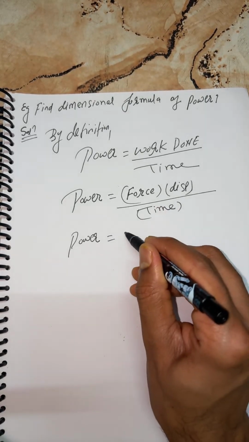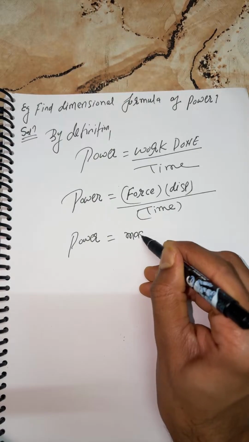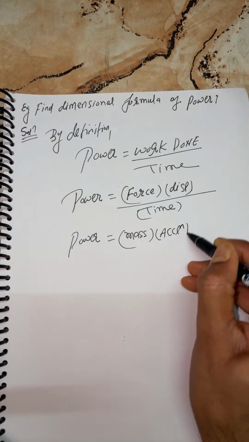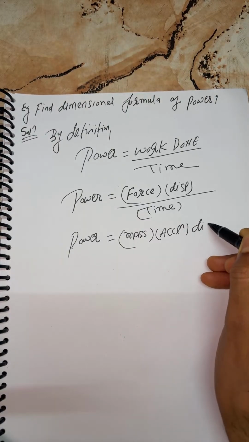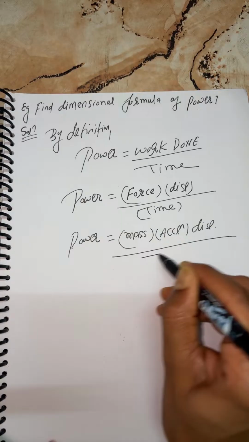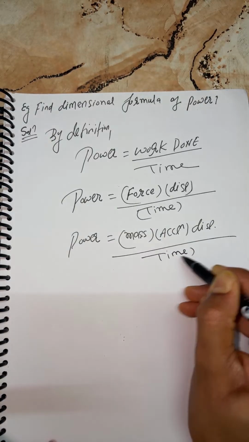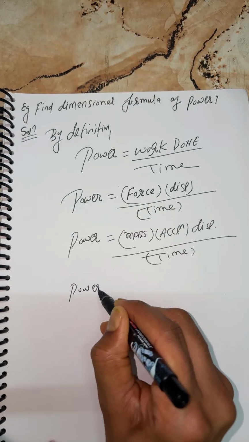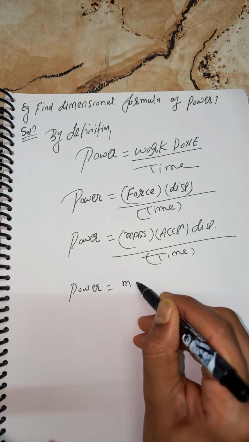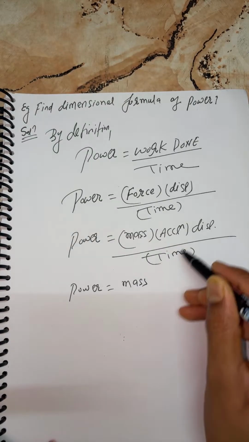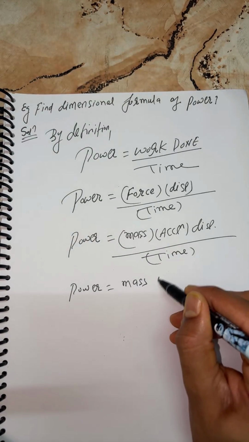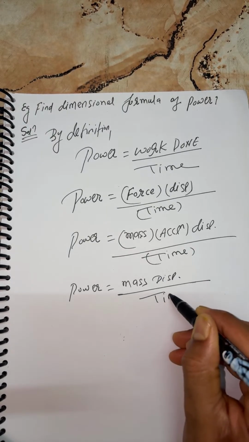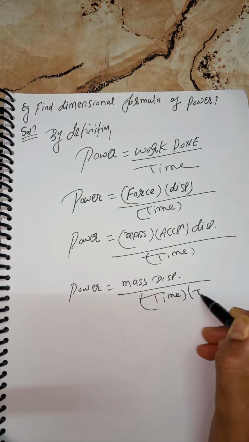What is the force? Mass into acceleration, into displacement, upon time. Now, students, finally power is equal to mass, acceleration, displacement upon time.